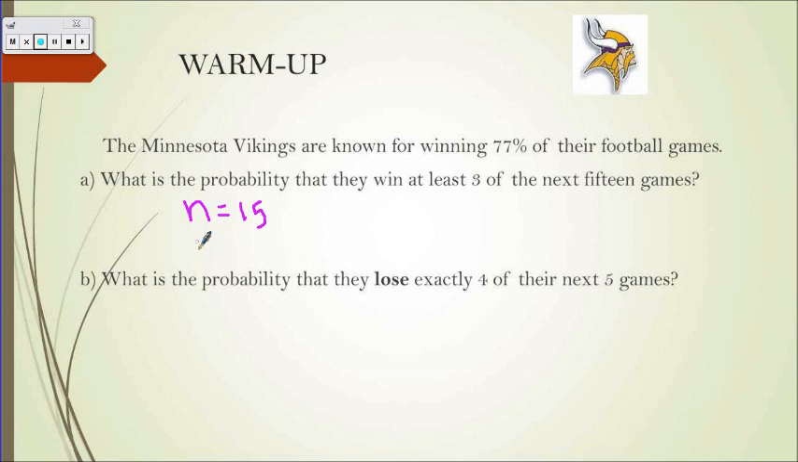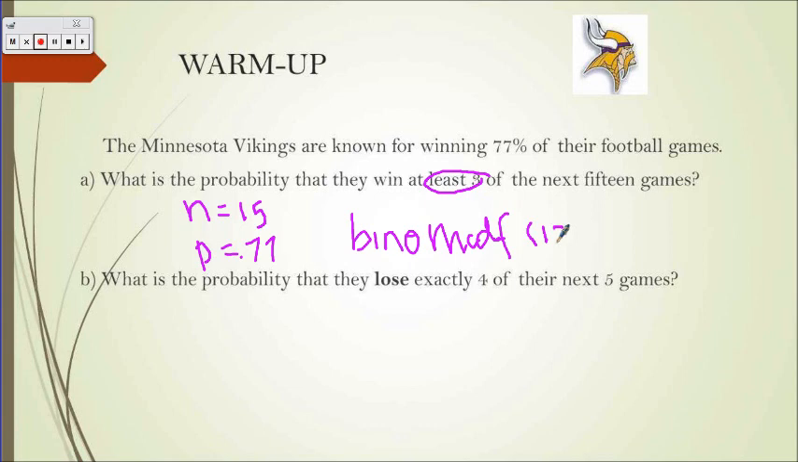What's our probability of success? Well, they've won 77% of their games, so 0.77. And then what's their R? Well, we want to win at least 3. So if you think back to your notes, when it says at least 3, which one do we need to use? Well, we need to use the binom CDF. So then we have binom CDF, and in parentheses, we have our N, so 15, comma, probability of success, 0.77, comma, at least 3 to 15.